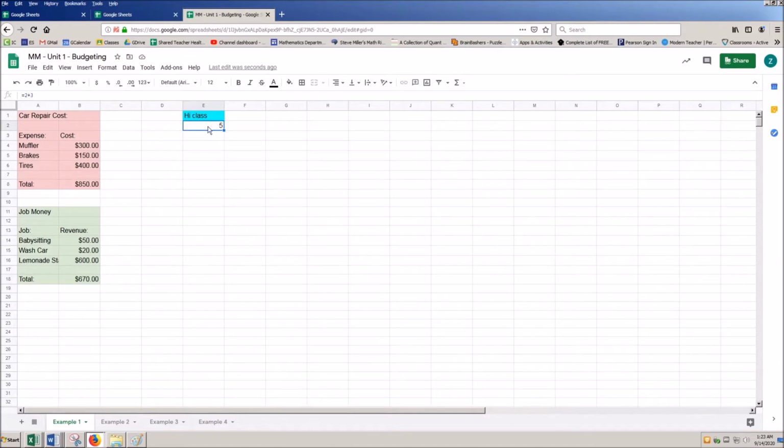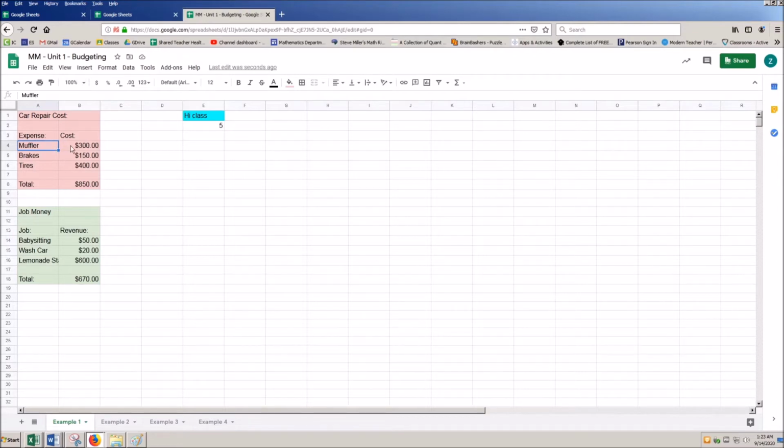Now this 2 plus 3 is pretty handy, but what if there's some other stuff that we're more interested in rather than just a fixed number? That's what we're going to look at here. So here I would organize by whatever the topic is. Here I've got car repair cost. With this car repair cost, I have my expenses listed out here, and I have my costs listed out for each of those expenses here. Again, there's a million different applications for things that we can throw in here, but this is just going to start us off.